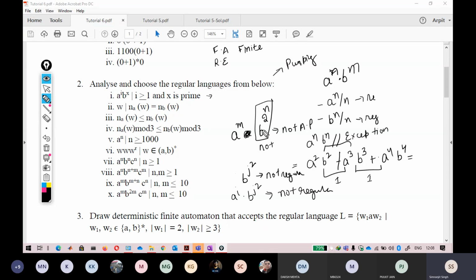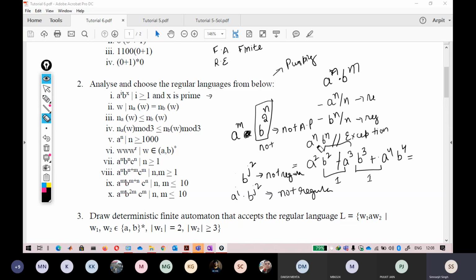If this single term is not regular, then combining it will not be regular. But there is an exception in this one: this is regular, and this singly is also regular, but when I concatenate them, the result is not regular.